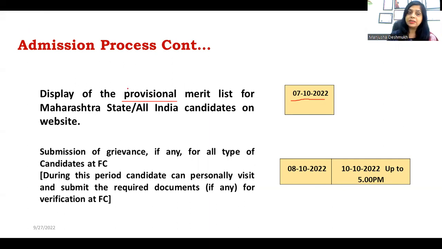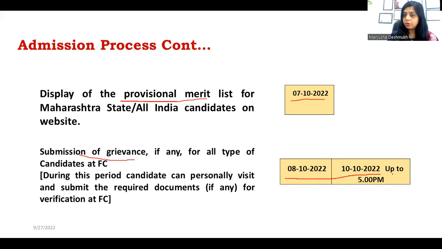So in that case, what do you have to do? You have to submit a grievance. If you have any grievance, you have to visit the facilitation center and submit it, because this is a provisional merit list, not the final merit list. If you have any issues, visit the facilitation center and get them corrected.